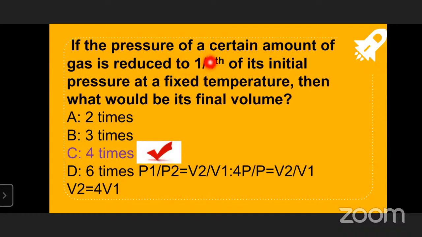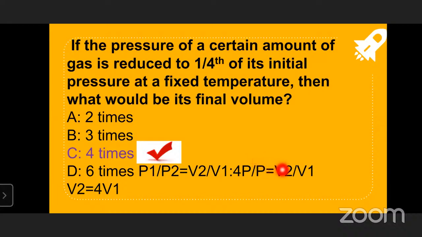We'll see. The initial pressure of the gas we can consider as P. Initial pressure P1 is equal to P. After that, the pressure is reduced to 1 by 4th of its initial pressure. P is the initial pressure and it is reduced to 1 by 4. So P1 will be P and P2 will be P by 4.